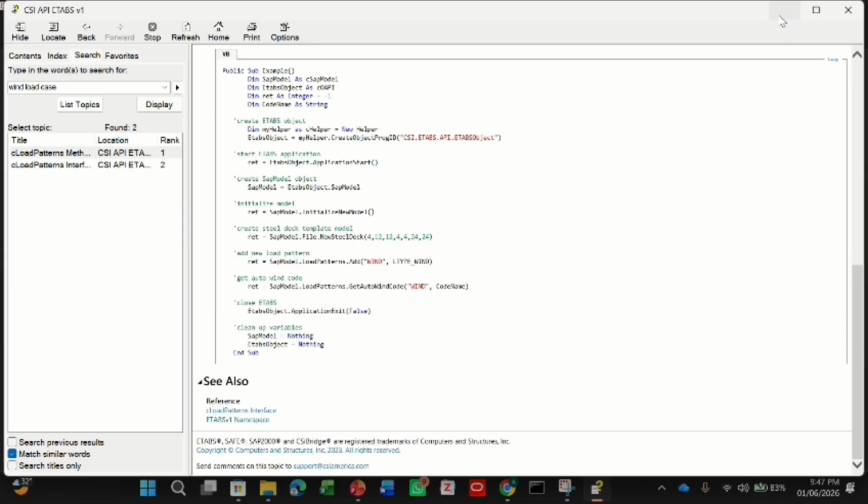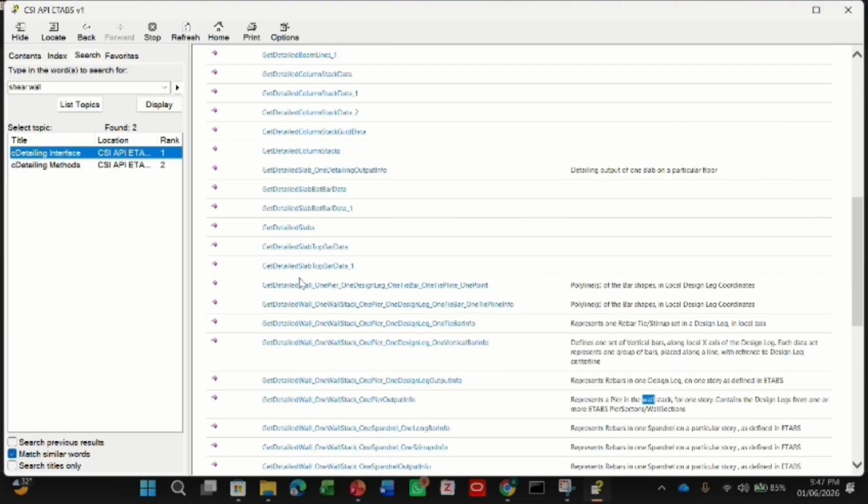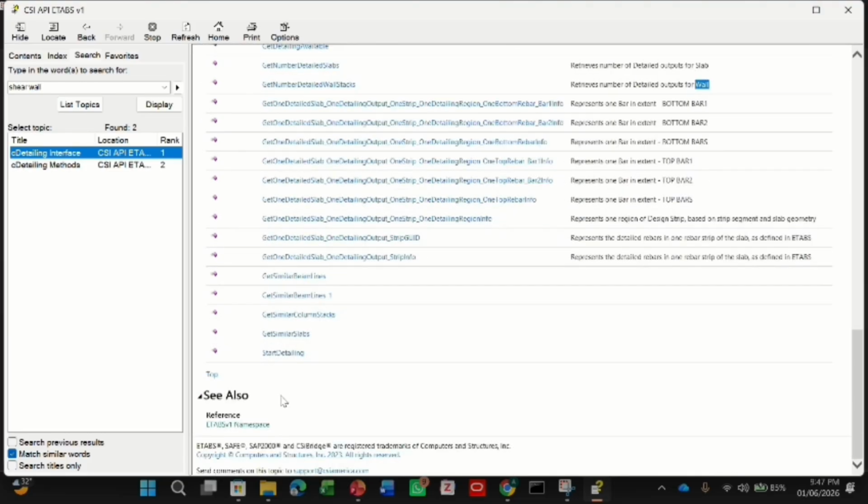Another thing for which there is no code is the design of the shear wall. If you want to automatically click the design of the shear wall, whether you have created a GUI or not, and just run the code of the design so it automatically designs the shear wall for you, there is also no code available.